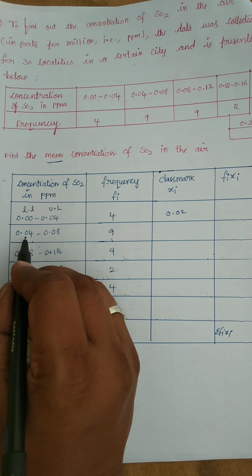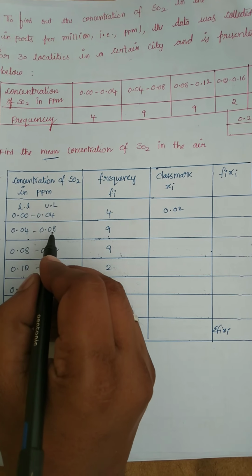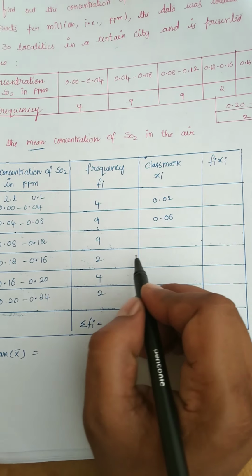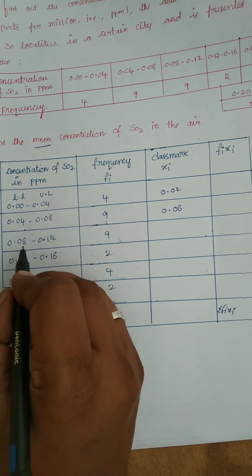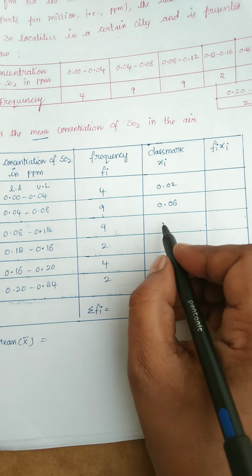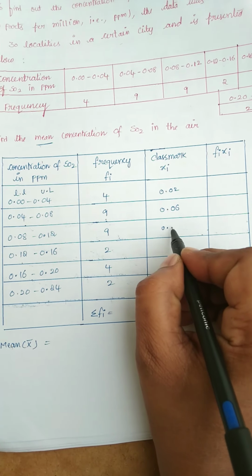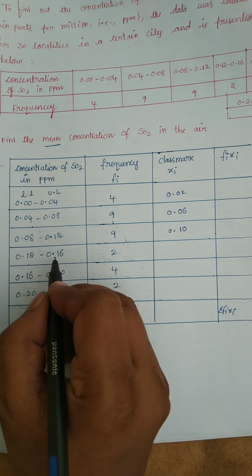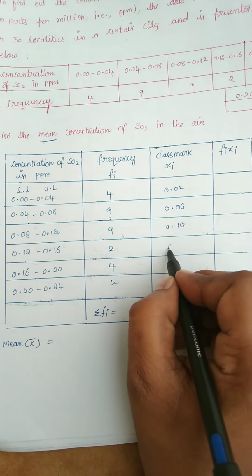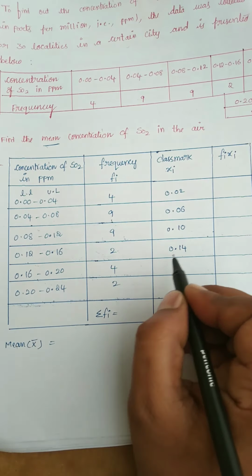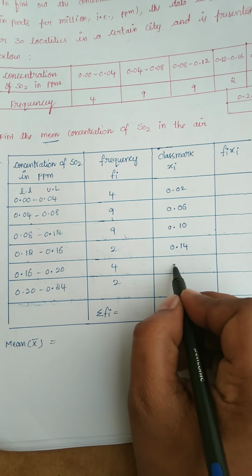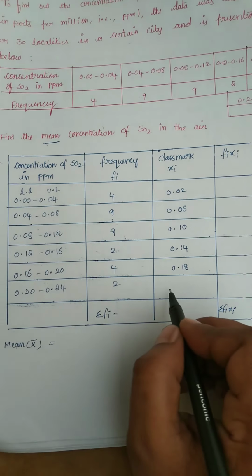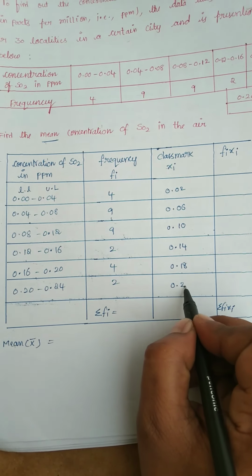Between 0.04 to 0.08, mid value is 0.06. 0.08 to 0.12, mid value is 0.10. Here the mid value is 0.14, and here 0.18, and here the mid value is 0.22.